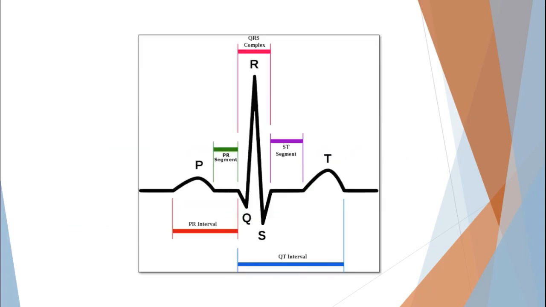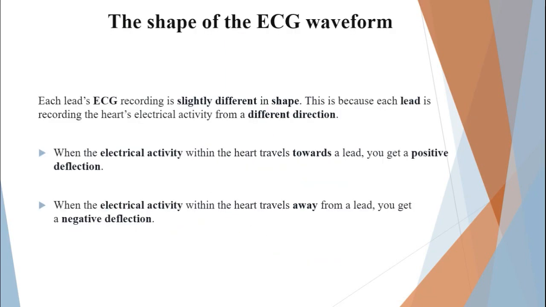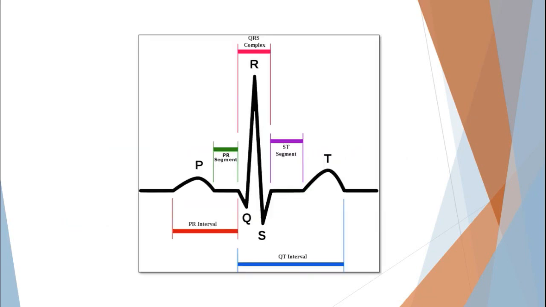Now, why is the shape of the ECG waveform like this? The main concept is that each of the leads, as my classmate explained, there are a number of leads, and all those leads look at the heart, or evaluate the electrical activity of the heart, from various different positions, and thereby we obtain this kind of shaped waveform.